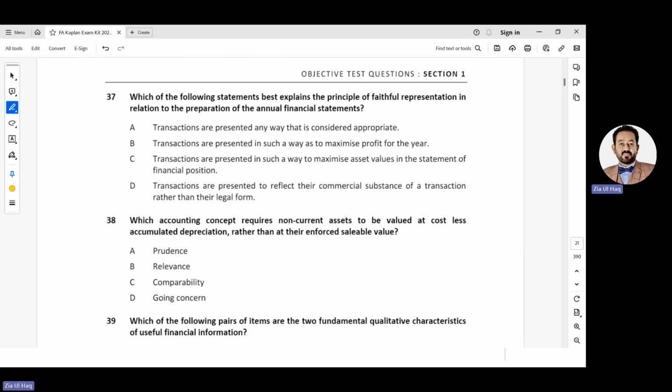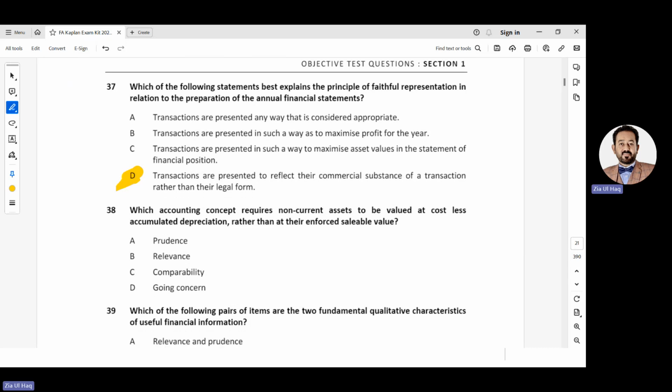Transactions are presented in such a way as to maximize asset value in the statement of financial position. No, assets should not be overstated. Transactions are presented to reflect their commercial substance, the economic reality of a transaction rather than their legal form. Yes, this is the substance over form concept. By following this concept, financial statements will be faithfully represented, meaning accurate.